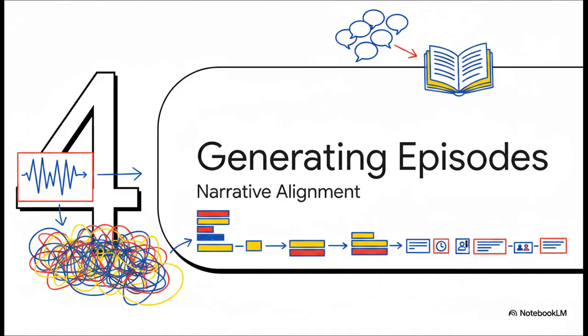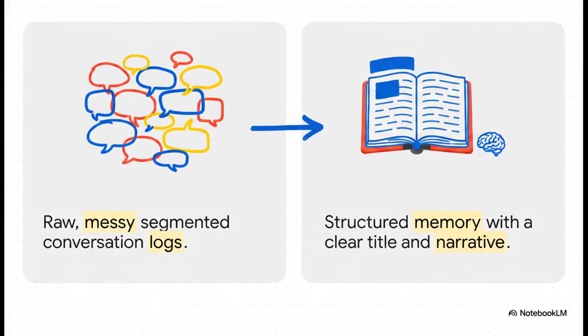Next up, Section 4, generating episodic memories. Okay, so once we have that bounded chunk, we enter Step 2, representation alignment. We have the exact messages, right? But raw dialogue is still way too messy for good long-term recall. So Nemori's episode generator reframes that raw dialogue block into a beautifully structured episodic memory.